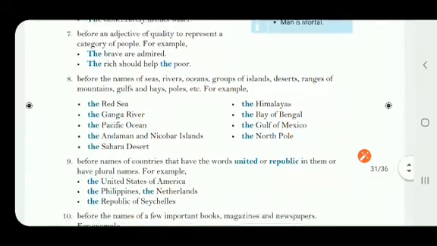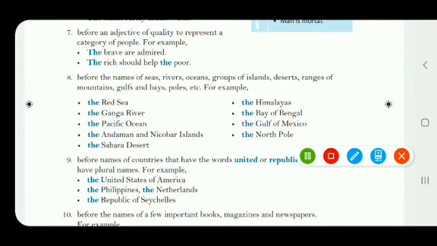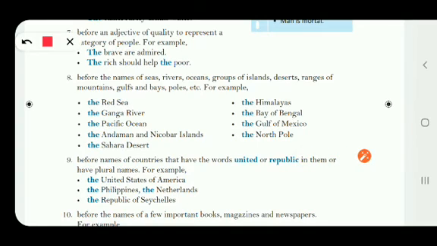Eighth one, before the names of seas, rivers, oceans, groups of islands, deserts, ranges of mountains, gulfs and bays, poles, etc. Whenever we are talking about the sea, rivers, oceans, deserts, islands, we always use the before them. Do you know why? Because they are the unique or the specific or the special one. We have only one Red Sea. There are not so many Red Seas. We have only one Ganga river. So for the things which are one of their kind, we are putting the before them.